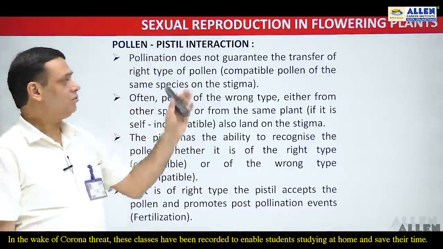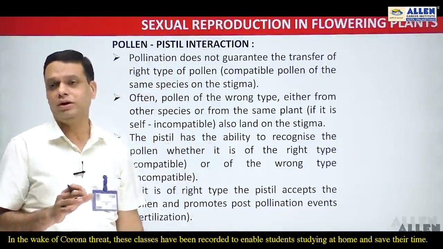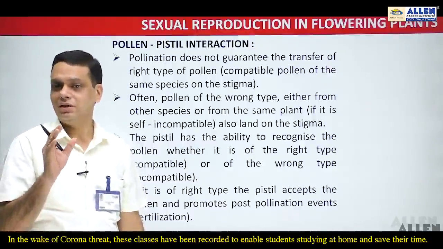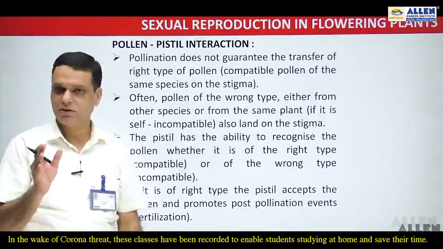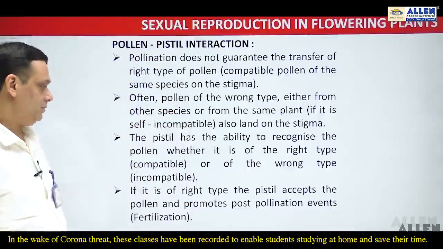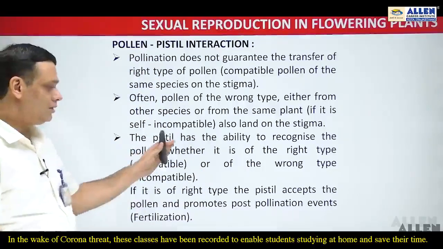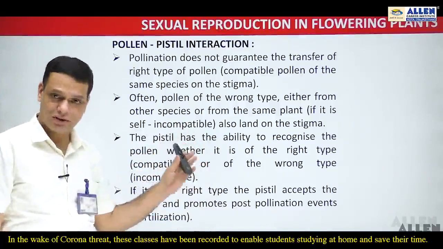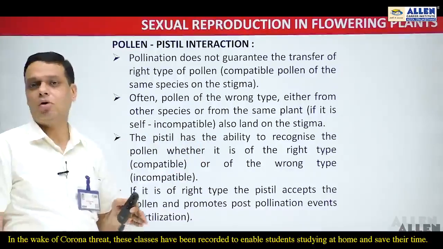So this type of interactions, when the pistil recognizes the pollen grain, whether it is the wrong type or the right type of pollen, then there must be certain interactions between the pollen grains and the pistil. Such interactions are termed pollen pistil interactions. Now the pistil has the ability to recognize whether the pollen is of the right type or the wrong type, means whether the pollen grain coming on the stigma is of compatible or incompatible